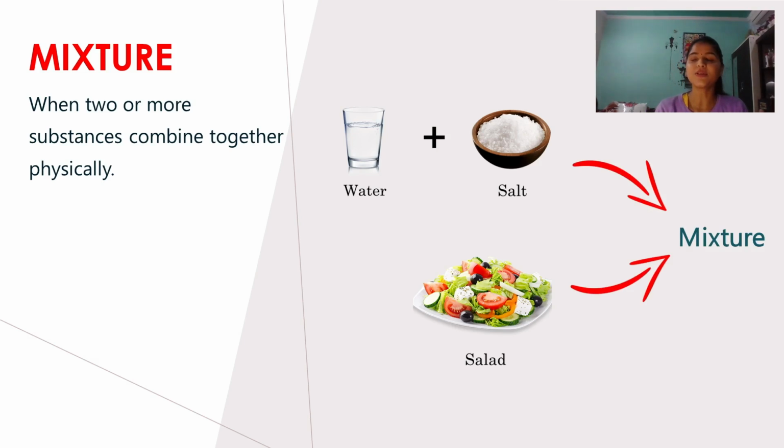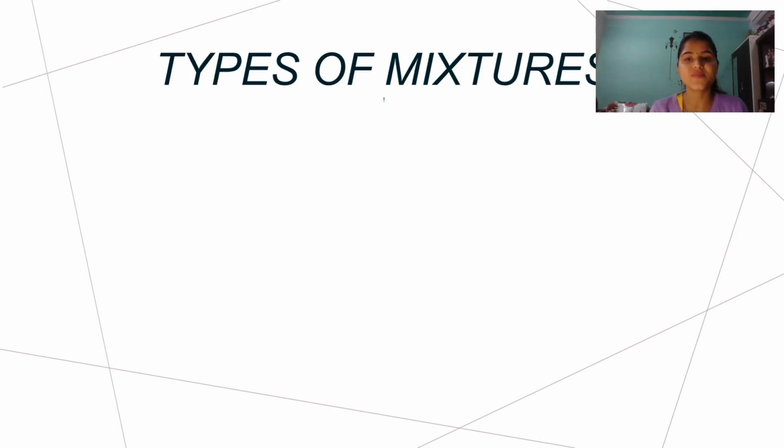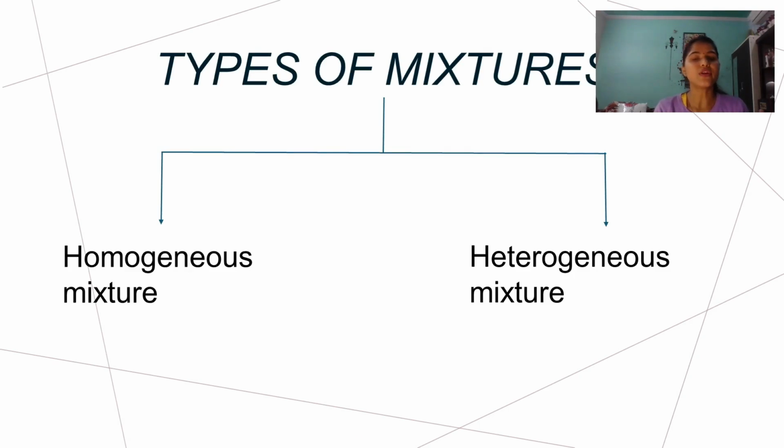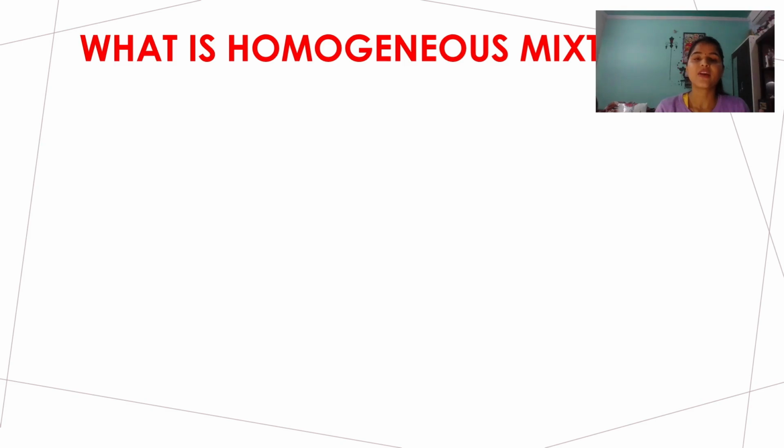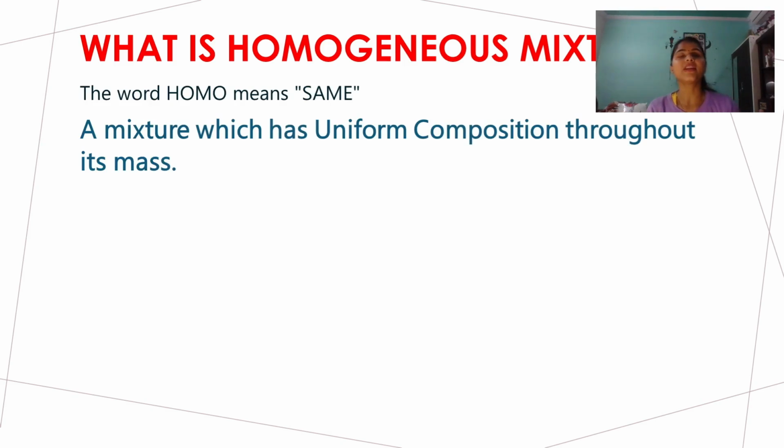Next, the types of mixtures are heterogeneous mixture and homogeneous mixture. There are two types of mixtures. First we will talk about what we mean by a homogeneous mixture. A homogeneous mixture is when we combine two or more substances together in such a manner that there is a uniform composition throughout its mass. Uniform composition means equal everywhere in the solution or in the mixture.